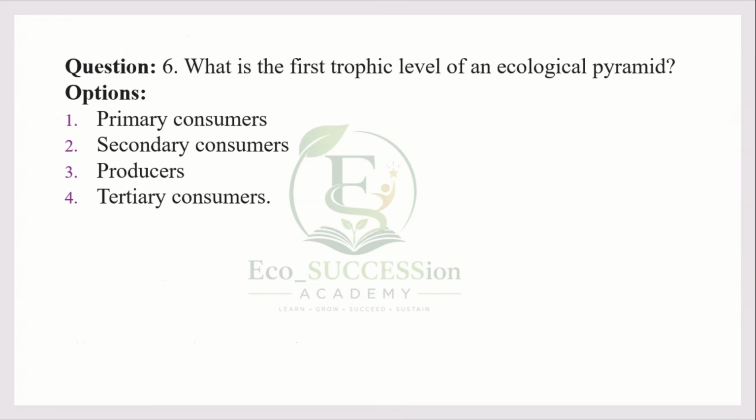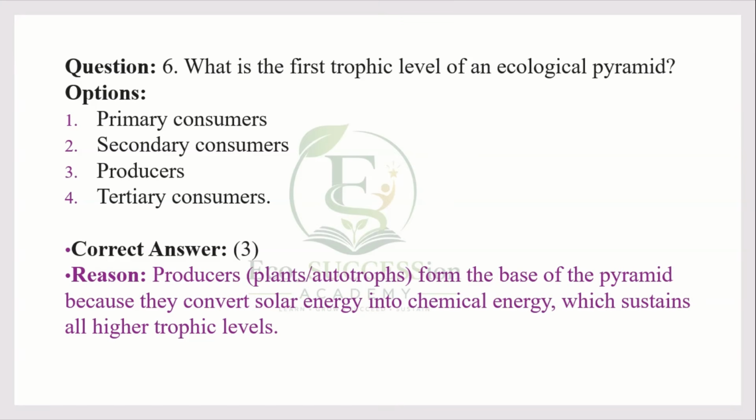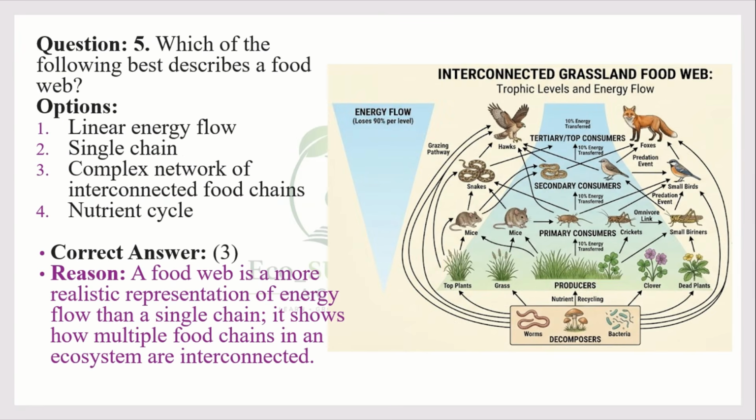Sixth question, what is the first trophic level of an ecological pyramid? Options: primary consumers, secondary consumers, producers, tertiary consumers. Answer is producers. Here in the previous picture you can see the steps: producers, primary consumers, secondary consumers and top consumers or tertiary consumers.